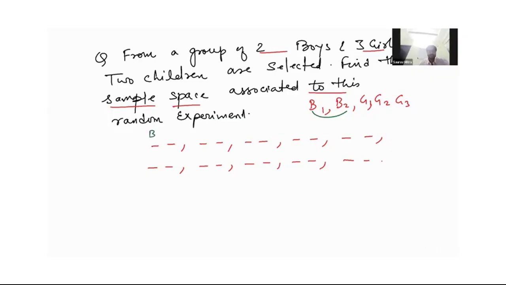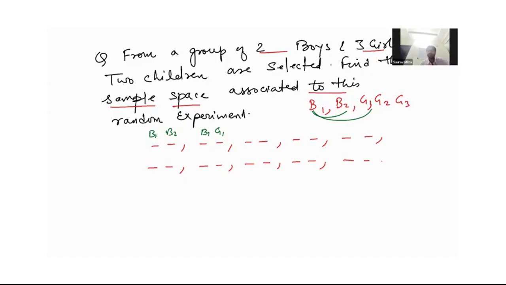So let us say if I take B1, B2, okay, B1, B2, B1, G1. So position doesn't matter here. You can take G1, B1 also, but you have to select two persons at a time.